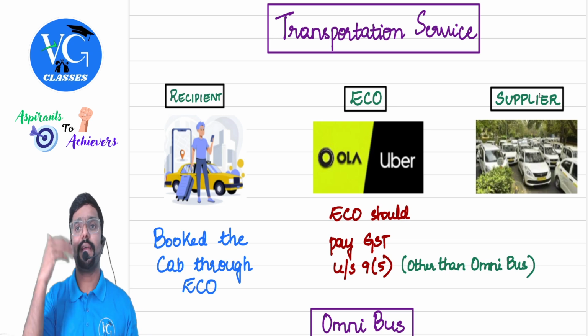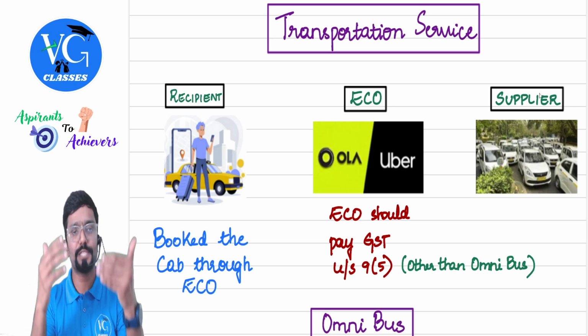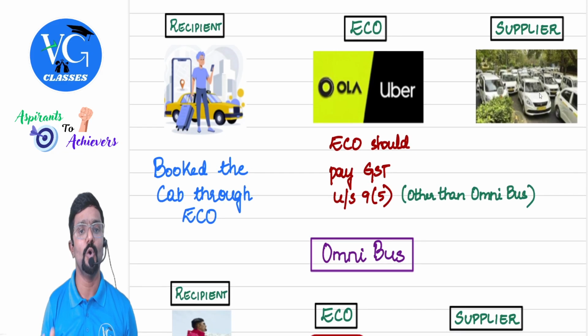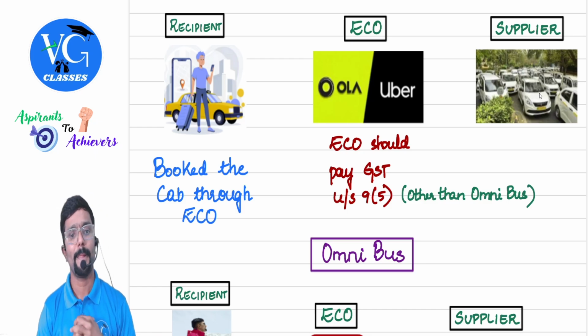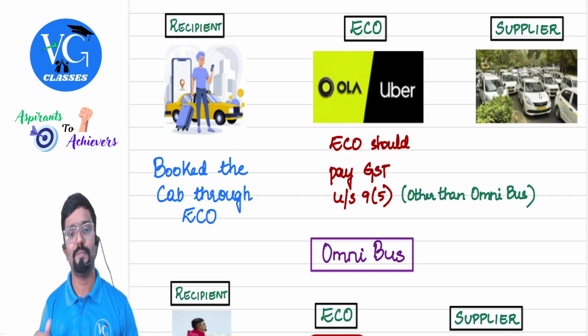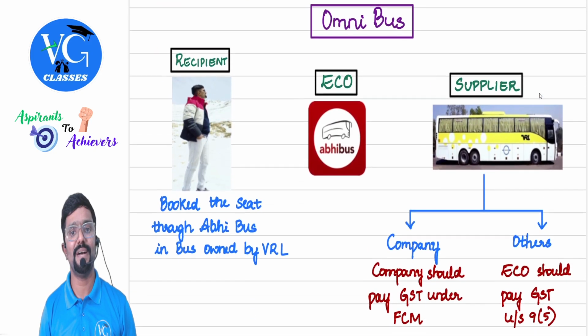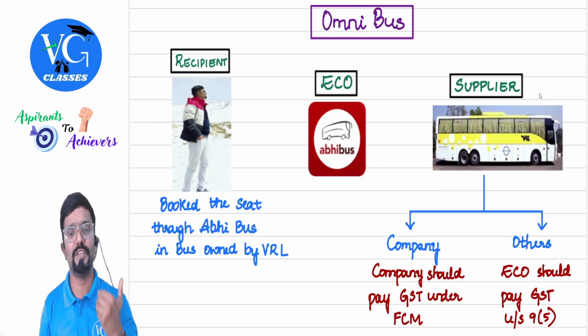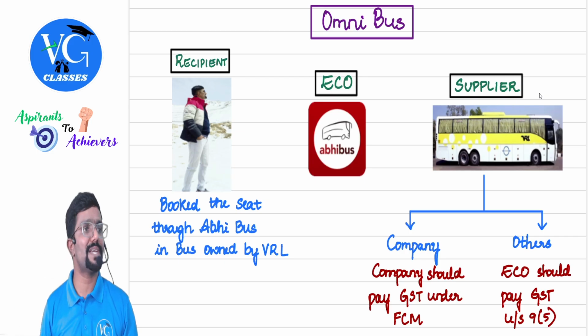I will just display whatever examples I have shown. I used to explain it. You guys can just observe. First one is transportation service, which you will book through Ola or Uber. But here it will not include omnibus, because for omnibus we have a separate provision. Now, if I have booked a bus ticket or bus seat through an electronic commerce operator, which in my example I have used as Abibus, we will check whether the supplier is a company.